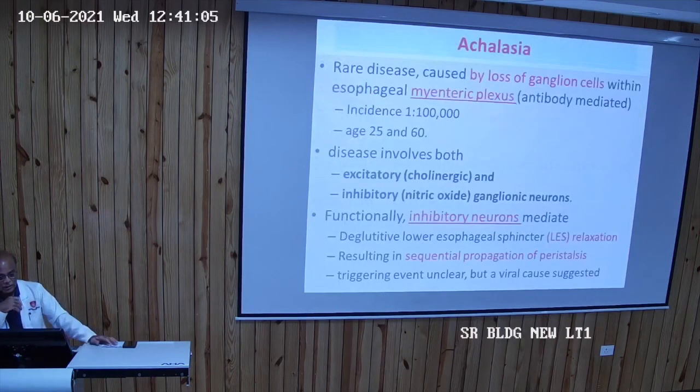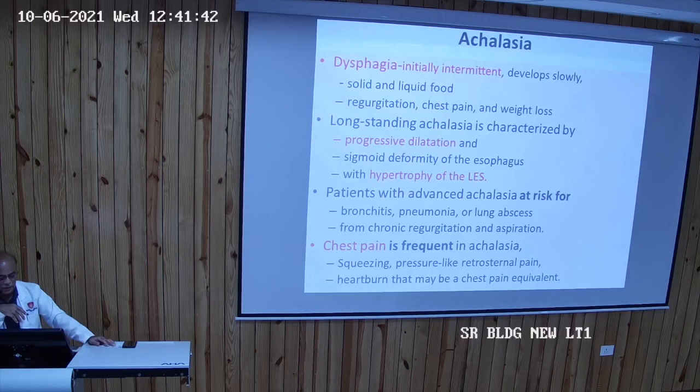So achalasia is a rare disease. One in 1 lakh people is affected. It is rare because of loss of ganglionic cells within the esophageal myenteric plexus, which is antibody mediated, and age is usually adult, 25 to 60. The disease involves both the excitatory and inhibitory ganglionic neurons. So not only the contraction part but the relaxation part may also be involved. Functionally, inhibitory neurons mediate LES relaxation. So the inhibitory part is the relaxation of the lower esophageal sphincter.